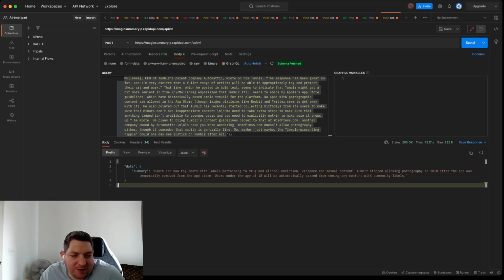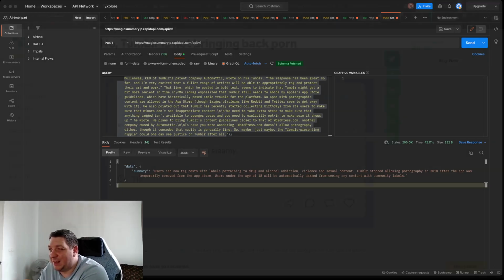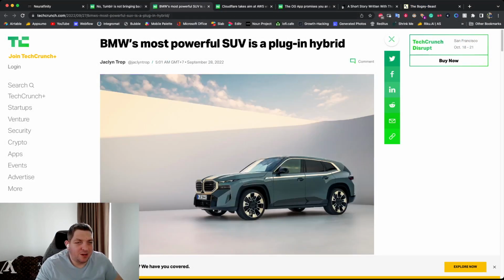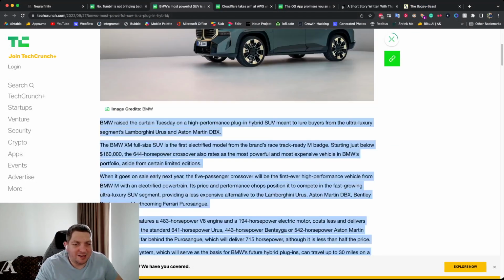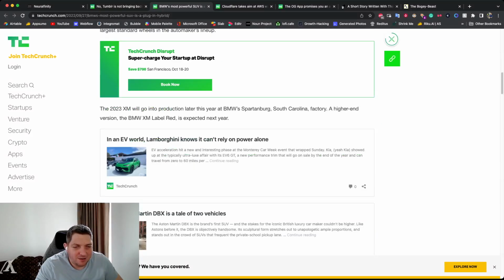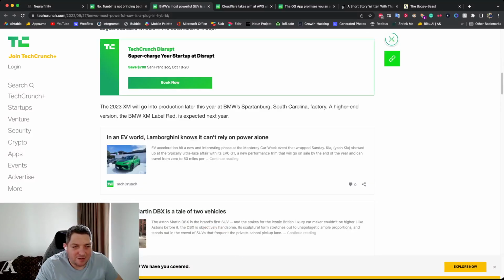Great, so it just seems like they are tidying up their platform, adding labels to make it better for sort of children and minors to be able to use it safely. So we can go back and we can look at the next one. So we've got BMW's most powerful SUV is a plug-in hybrid. You'll see that I've copied some of this text before.